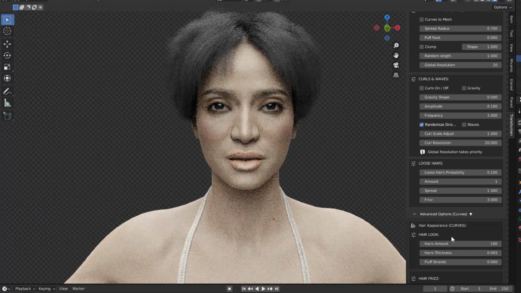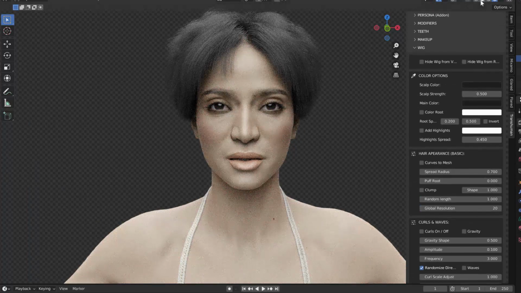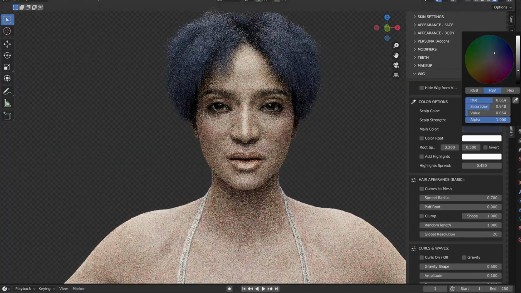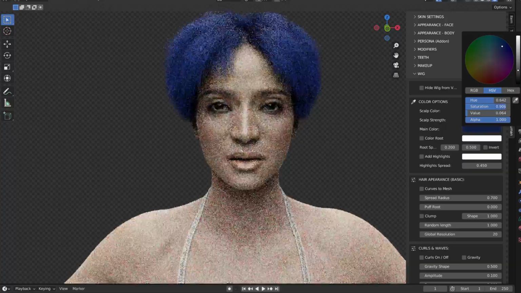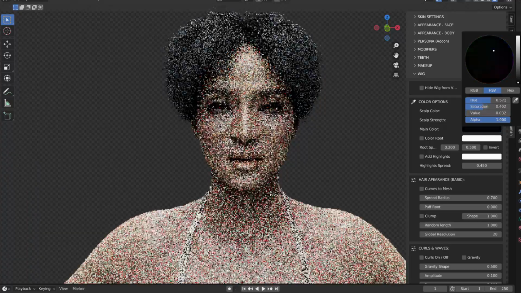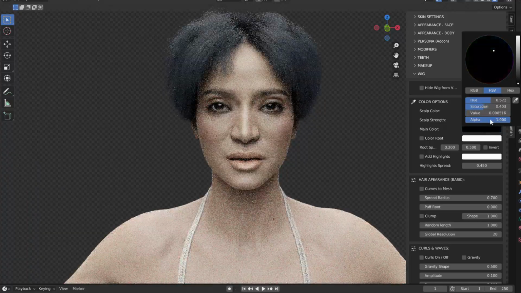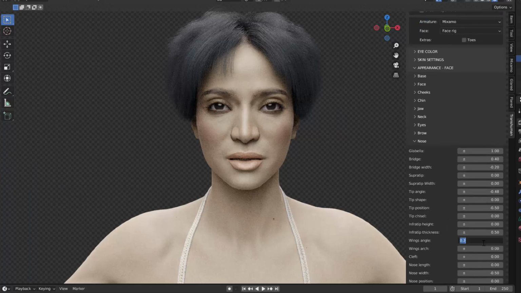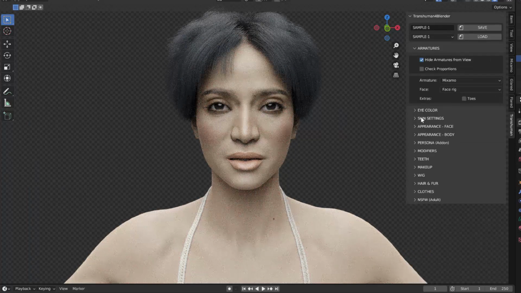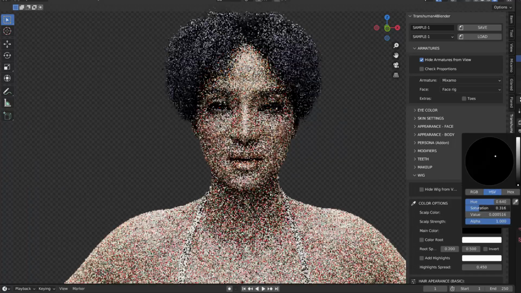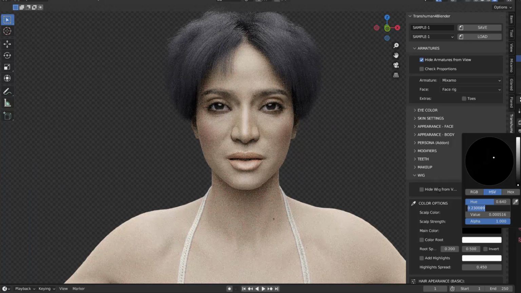After removing everything, I'm going to start changing the color, and I'm going to choose a bluish black shade for the hair. I don't want it to be too extreme for now, but I want to have a little bit of blue into the black of the hair. And in the color options I can choose the shade I want and then adjust the saturation and the hue until I can get a good result I like.